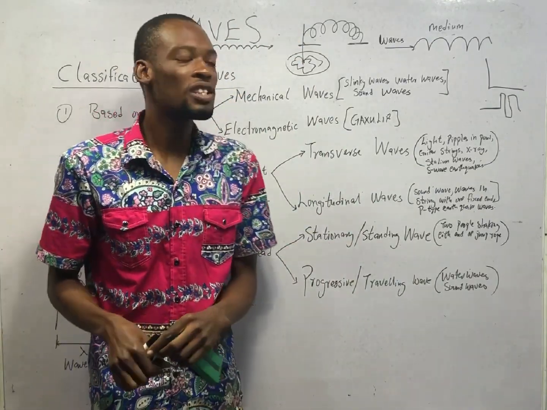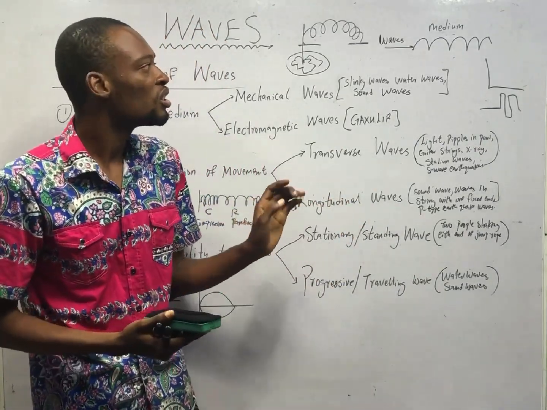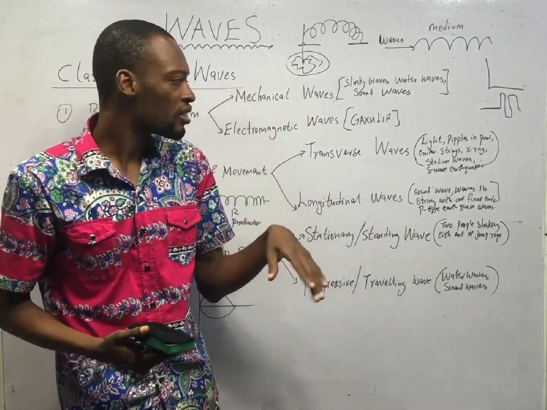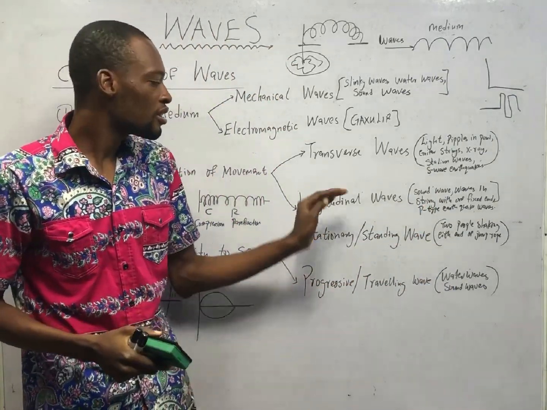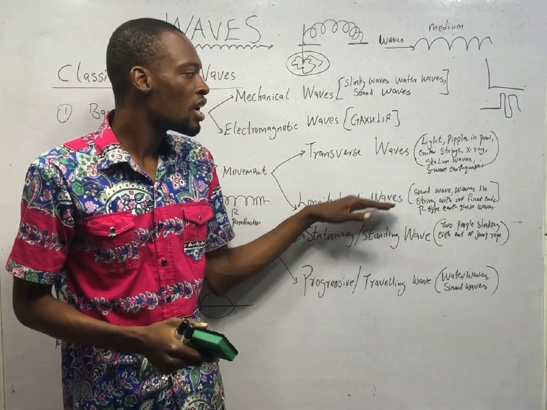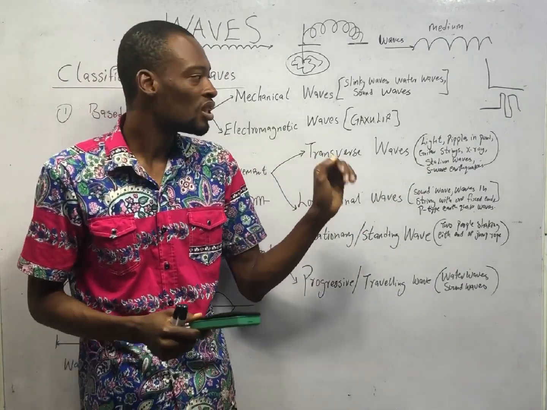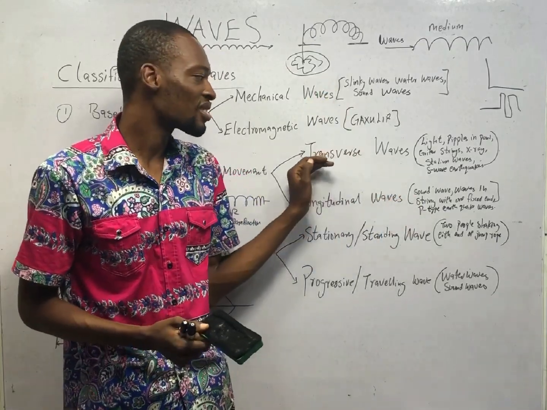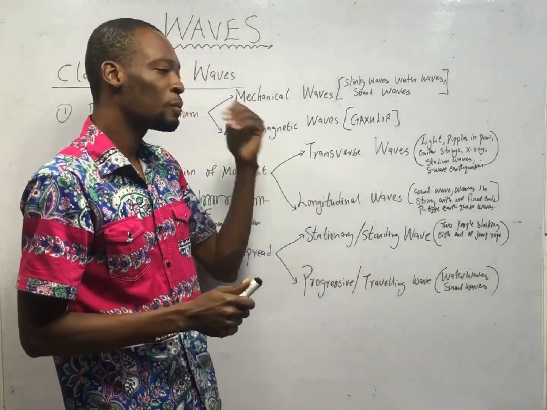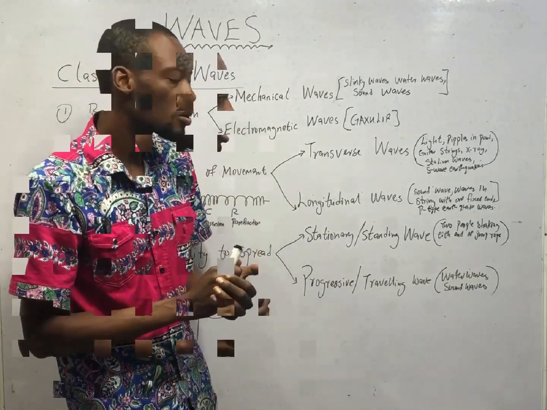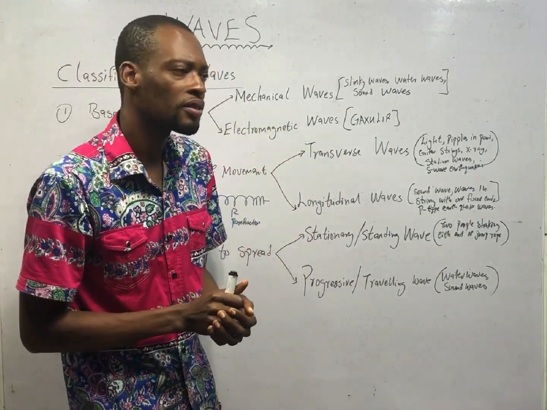So in definition, we say that the direction of the medium is perpendicular or at right angle to the direction of propagation of the waves. Then S-wave earthquakes. Earthquakes can produce either transverse waves or longitudinal waves. For S-wave earthquakes, the direction of the wave is perpendicular or at right angle to the direction of the medium. So it is a transverse wave. In longitudinal waves, the direction of motion is parallel to the direction of propagation. The medium moves to and fro in the direction of the wave.